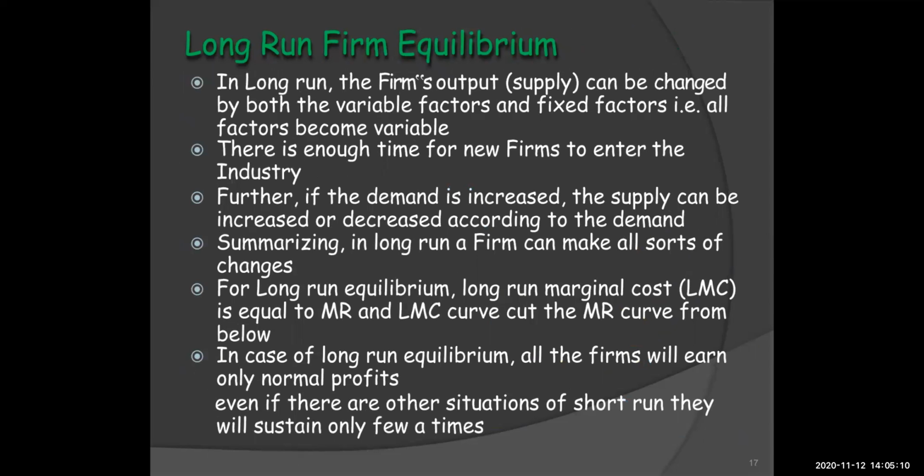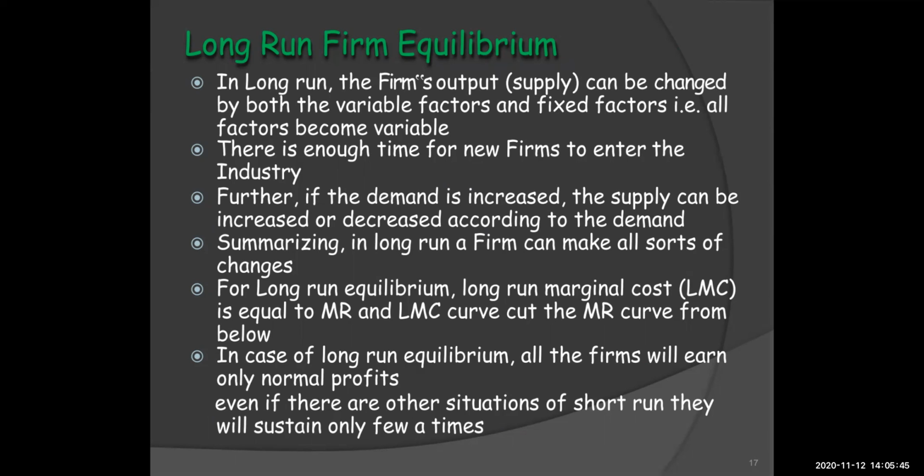Now let's talk about long run. We saw all the situations of short run equilibrium, that is the firm's equilibrium, and the second one is long run firm's equilibrium. As I said, in the long run, the firm's output or supply can be changed by both variable factors as well as fixed factors, which means that all the factors of production become variable and there is enough time for new firms to enter the industry or market.